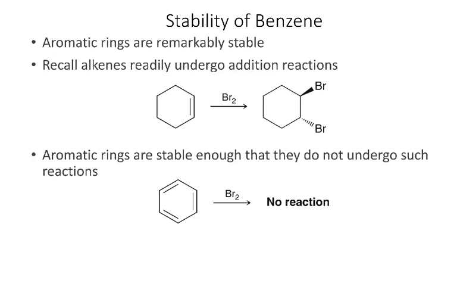Alright, in this video we're going to continue our discussion of benzene and other aromatic compounds and talk about why benzene is so specially stable. The reason we spend basically 2 chapters on aromaticity is because aromatic rings are remarkably stable. We know that alkenes readily undergo addition reactions, where we can add various things, bromine, HX, water, to the double bond. Aromatic rings are stable enough that they don't undergo such reactions. Benzene will not add bromine.